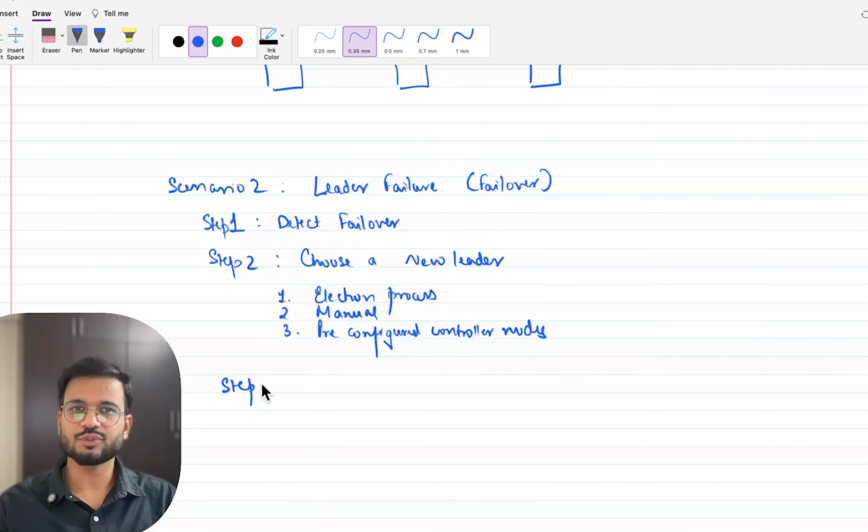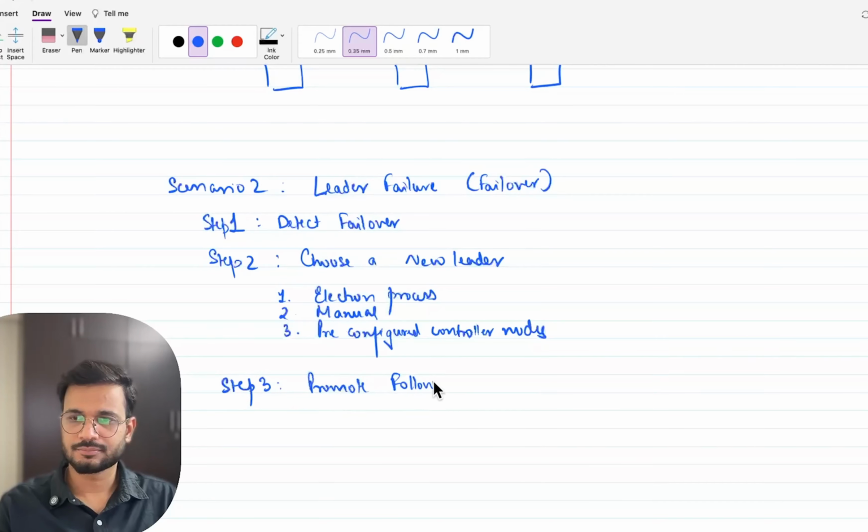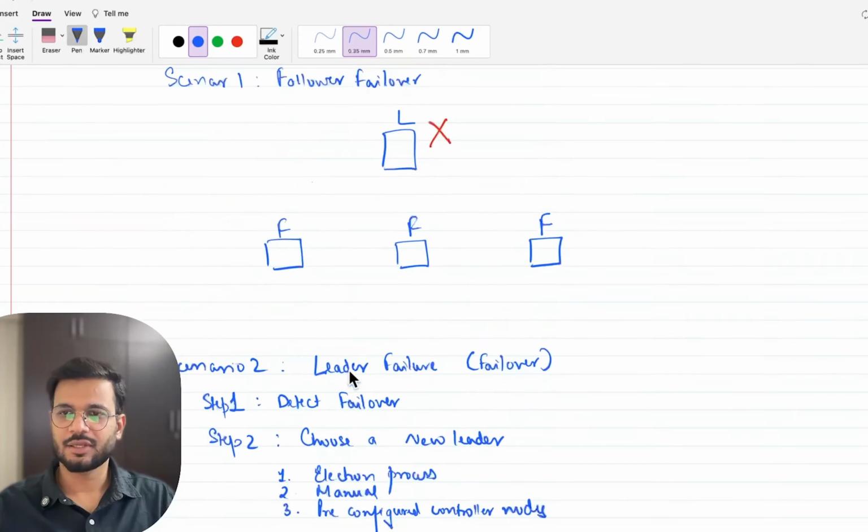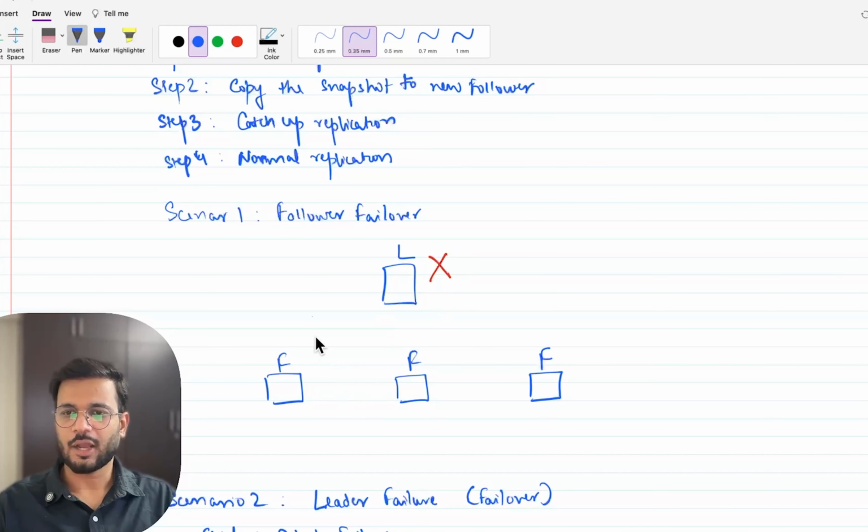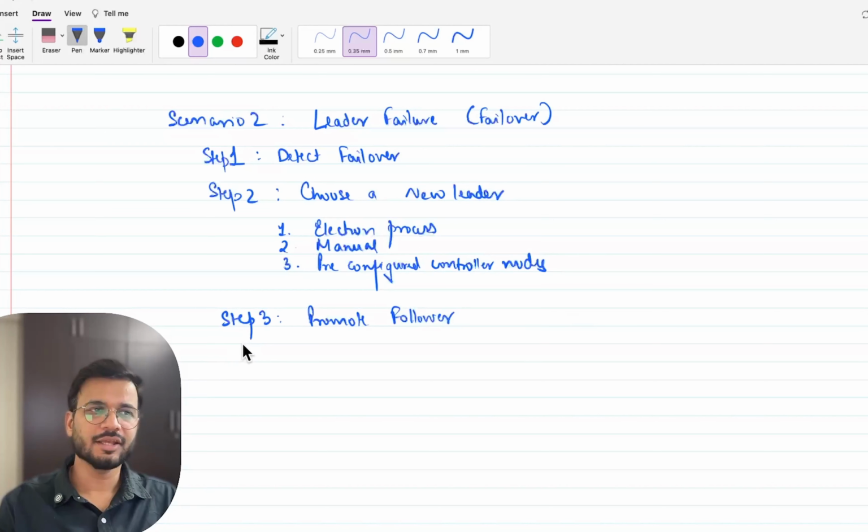After step 2, we do step 3, in which we promote a follower to the new leader. Once the leader has failed, out of all these followers, we have a new leader. So this is the new leader. Then we have step 4, where we reconfigure the system.